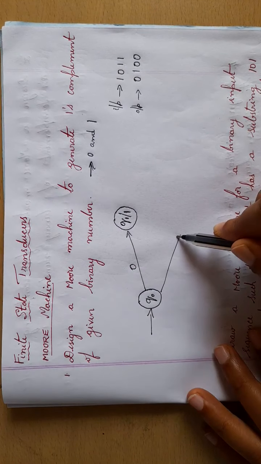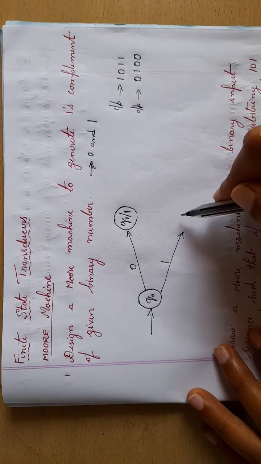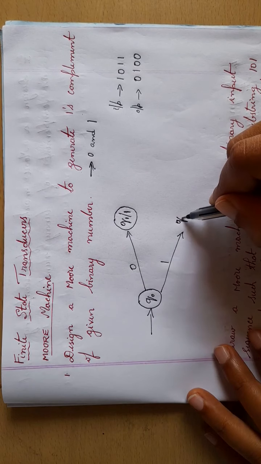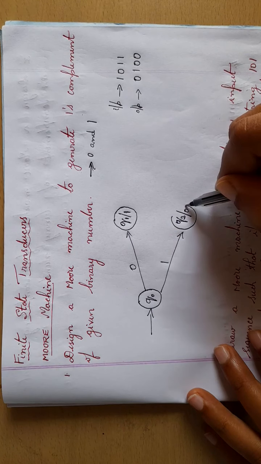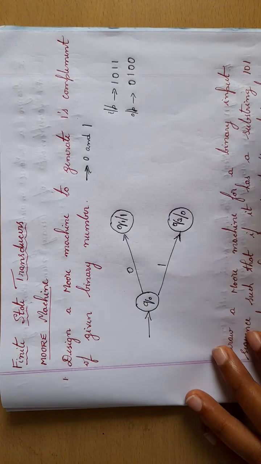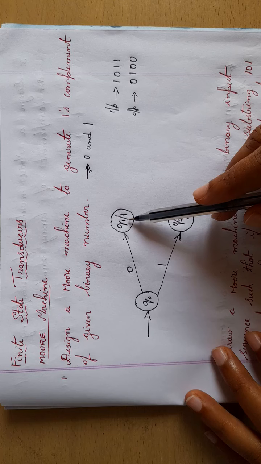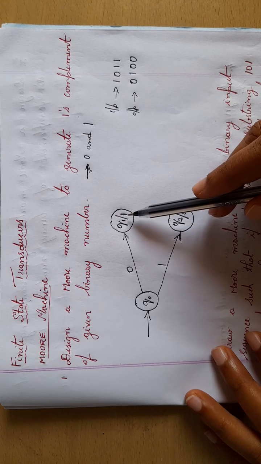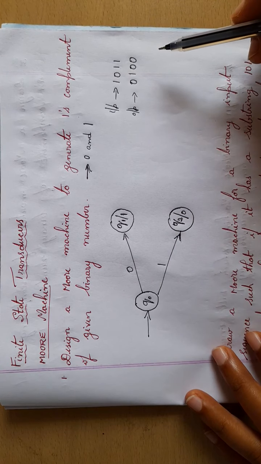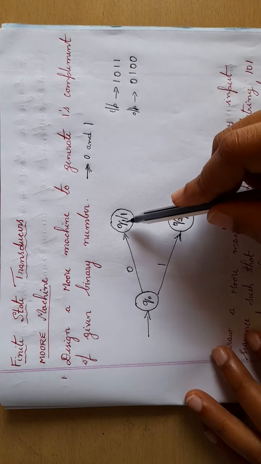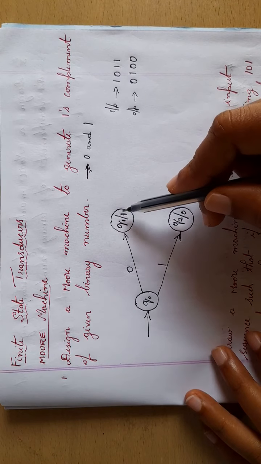Similarly, from the starting state, if I read 1, my output will be 0. So if I read 1, I will go to the next state Q2, and my output will be 0. So from Q naught, 0 and 1 is done. Next, from Q1 also I should write 0 and then 1. From Q1 also, complement of 0 will be 1 and complement of 1 will be 0.